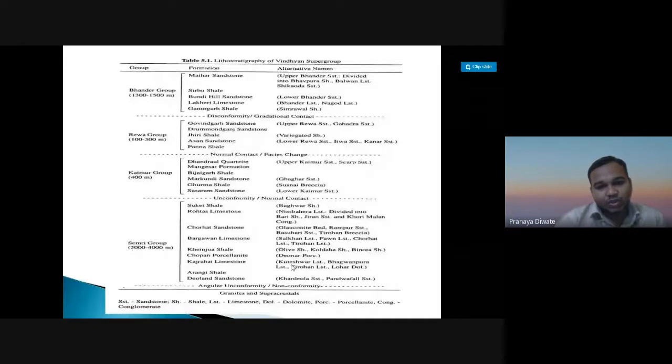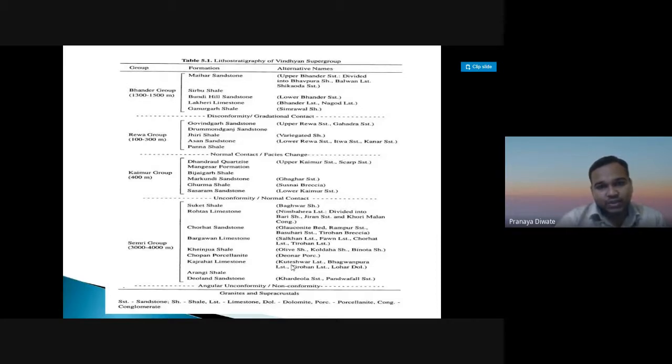Then we have Deonar sandstone, Arangi shale, Karjat limestone, Chopan porcellanite, Koldaha shale. So these are the different formations in this group. And you have Chorhat sandstone, Bhagwan limestone, Rohtas limestone, and Suket shale.